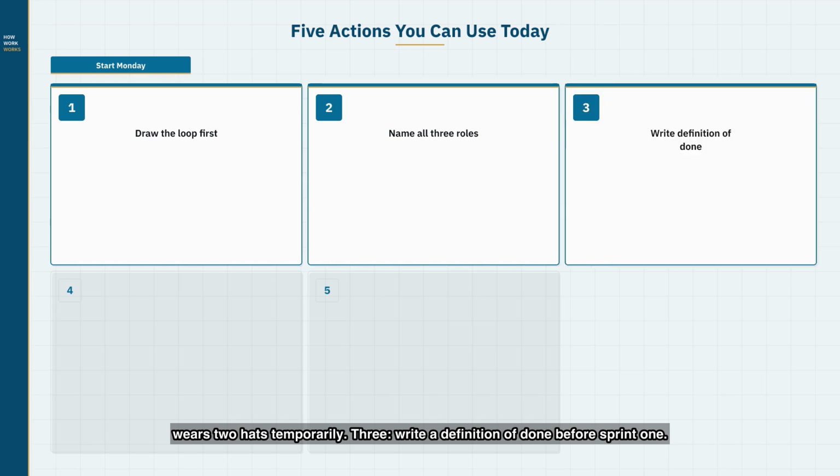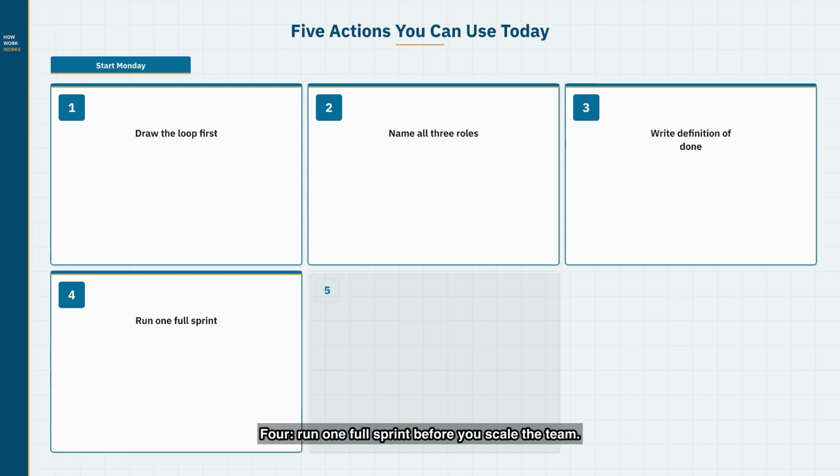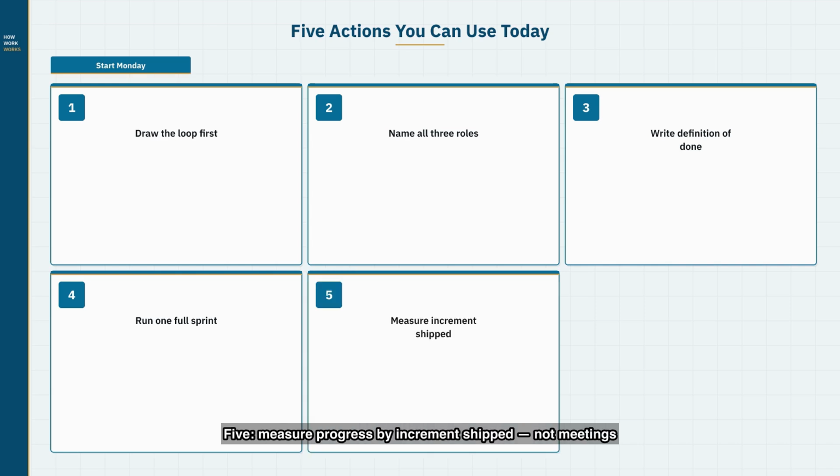3. Write a definition of done before sprint 1. 4. Run one full sprint before you scale the team. 5. Measure progress by increments shipped, not meetings held.